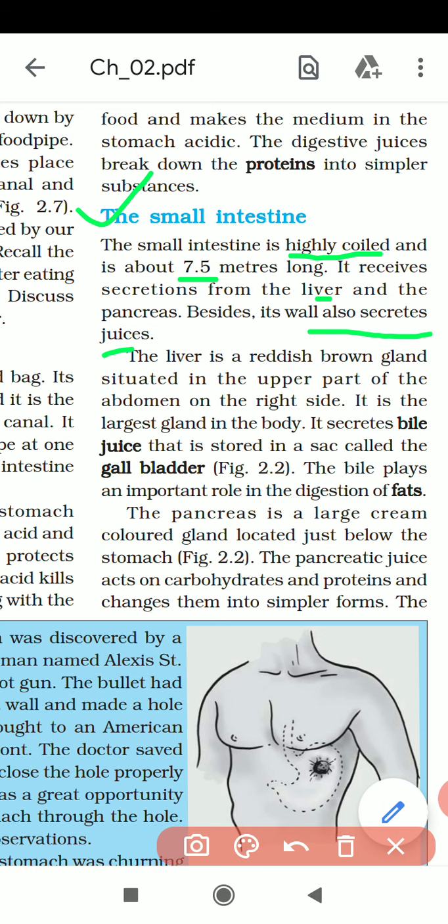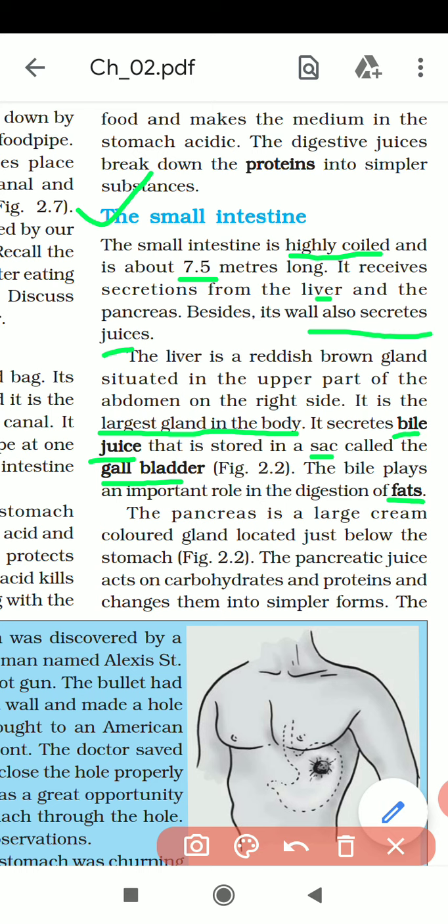The liver is a reddish brown gland situated in the upper part of the abdomen on the right side. Underline this, it is very important: the largest gland of our body is the liver. The liver secretes bile juice, but this juice is stored in another sac known as the gallbladder. The bile plays an important role in the digestion of fats.